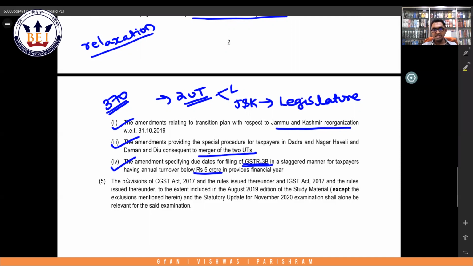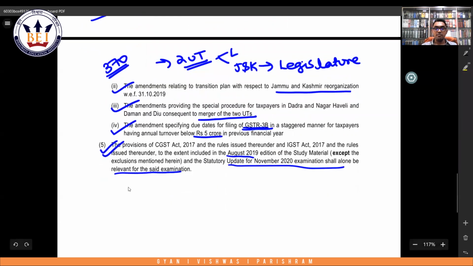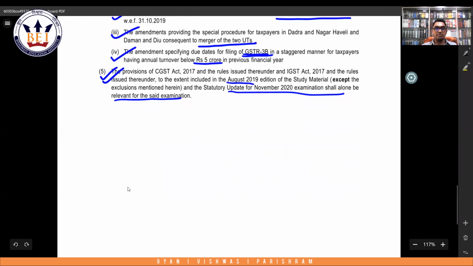The provisions of the CGST Act and rules, to the extent included in the study material along with the statutory updates for November, shall alone be relevant for your examination. So you don't have to refer to any other material except our institute's study material along with statutory updates for November 2020 and May 2020 examinations.